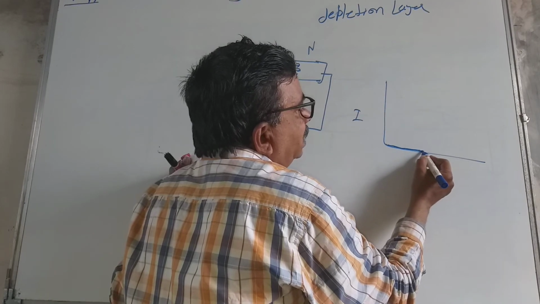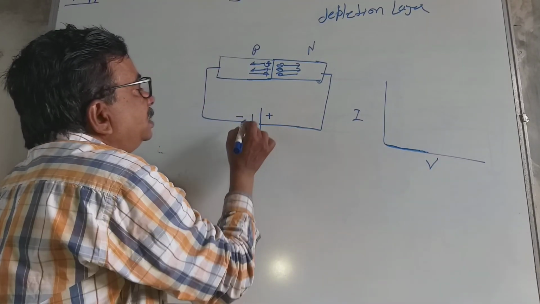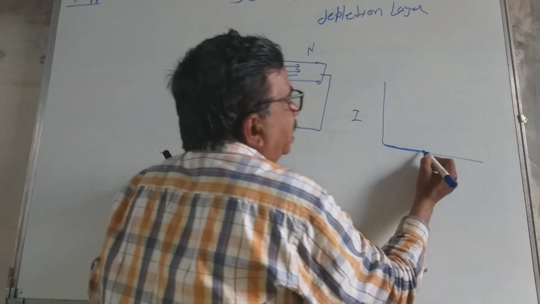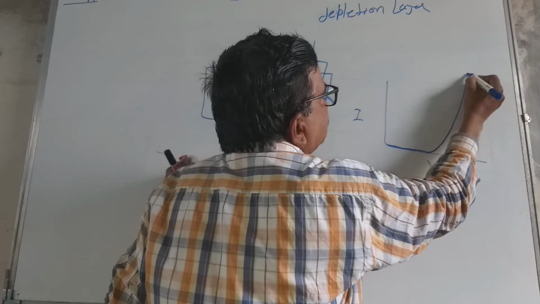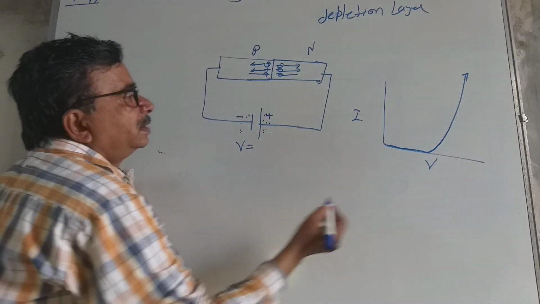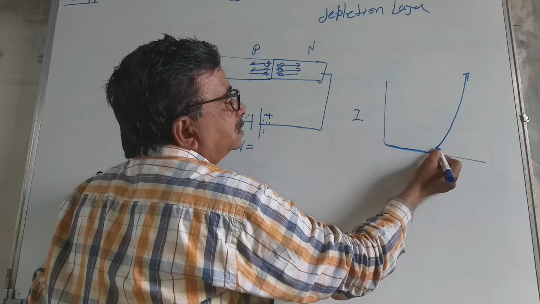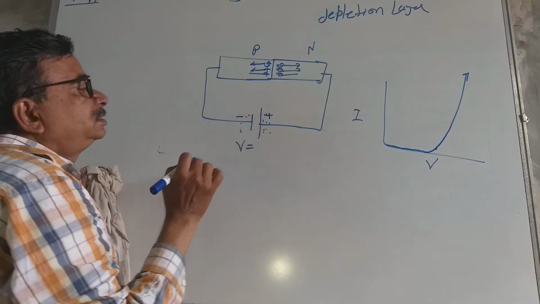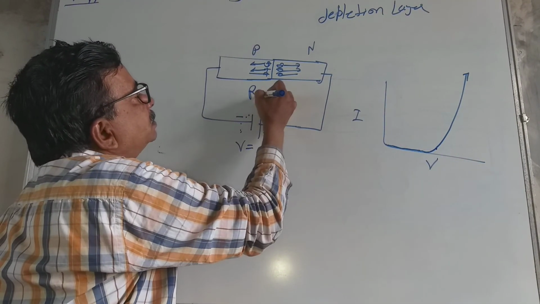At some point there is a saturation current, and there is a flow of electrons, and this is called the breakdown voltage, and we get the maximum current. This is called the reverse bias.